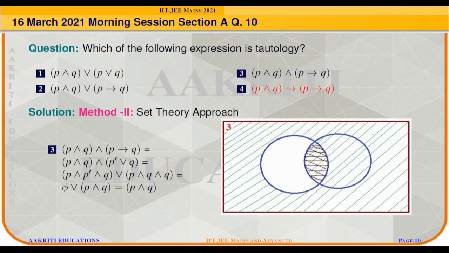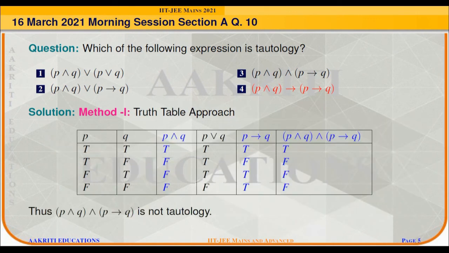A similar result was obtained in the truth table approach. Here we get the truth table as truth, false, false and false, which is equivalent to P intersection Q.